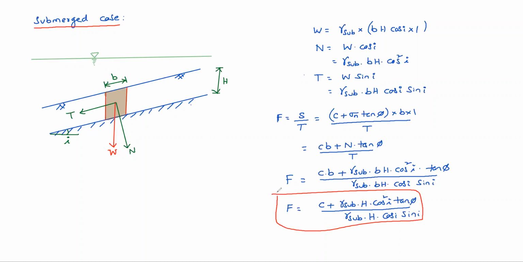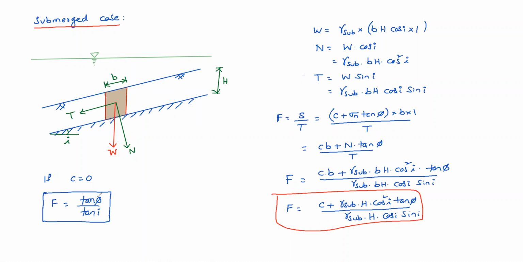Okay, and if C is 0, now gamma submerged H gets cancelled, F equal to tan phi by tan i. So for C equal to 0 soils, meaning cohesionless soils, whether it is the submerged case or the dry case, doesn't matter. Factor of safety is the same, tan phi by tan i. Okay. Understood? Clear? Any doubt on the submerged case? Okay.